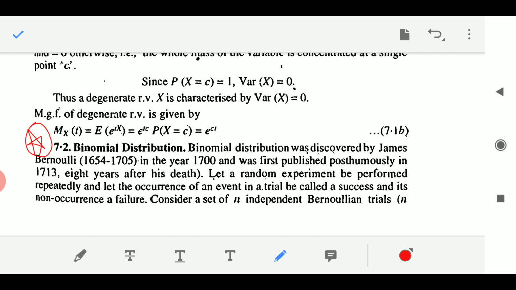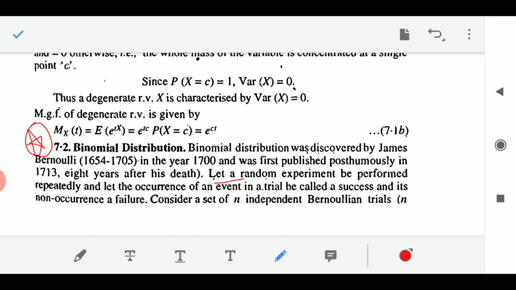It was discovered by James Bernoulli in 1700 and first published in 1713. What we are going to do here: let a random experiment be performed repeatedly, and let the occurrence of an event in a trial be called a success and its non-occurrence a failure.